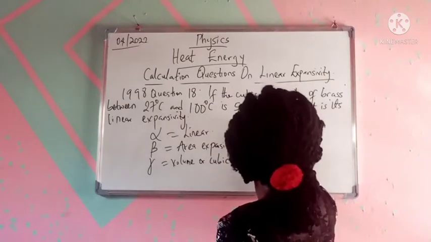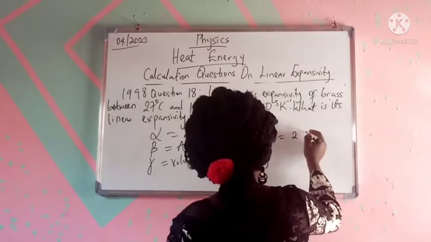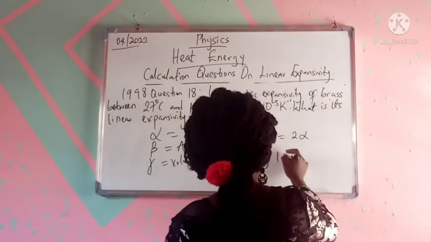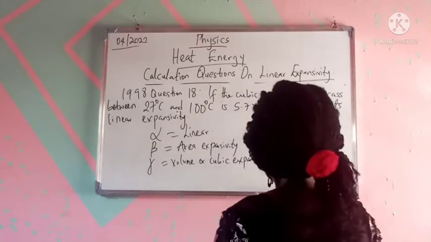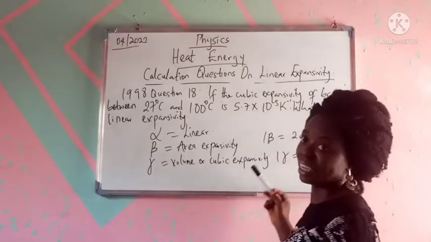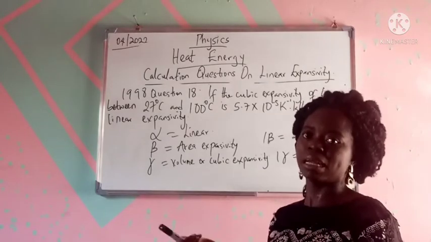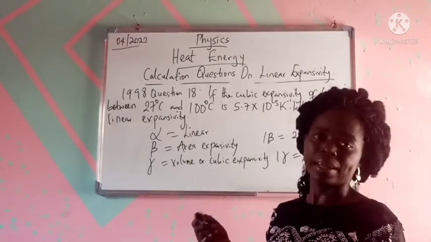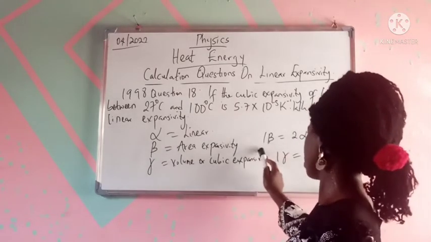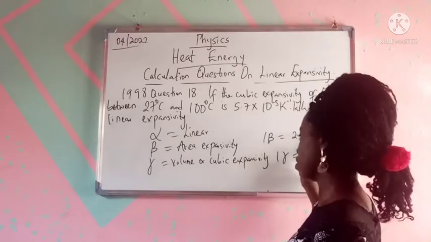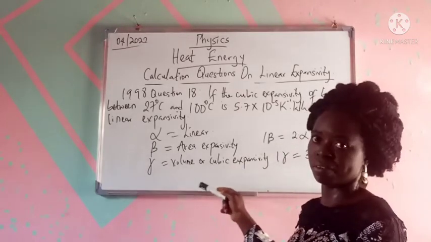But 1 beta is equal to 2 linear, and 1 gamma is equal to 3 linear. Because in area, what I'm considering is length times breadth, so it's 2 times the length. That's why area expansivity, 1 beta, is equal to 2 times linear expansivity. And volume expansivity is also known as cubic expansivity.